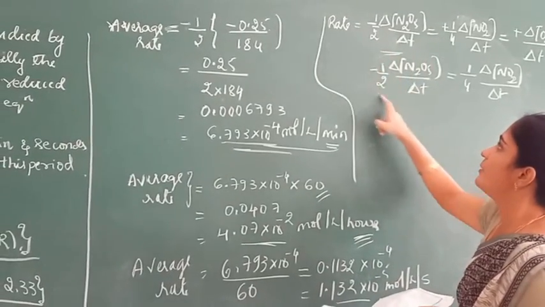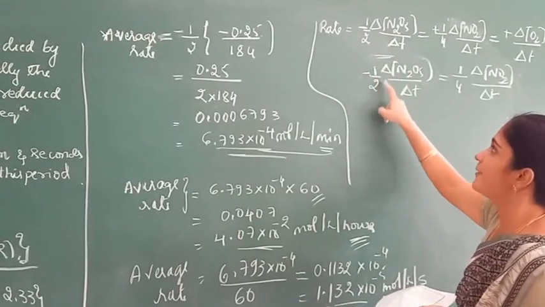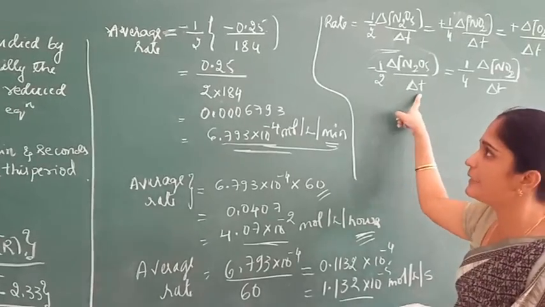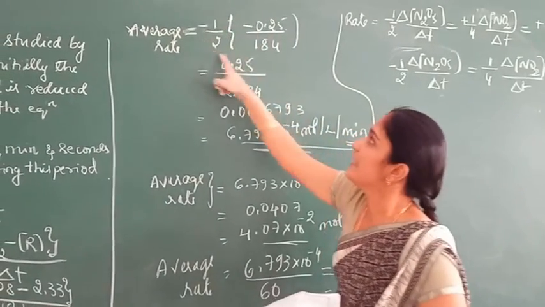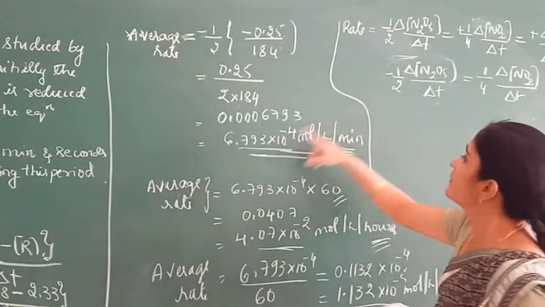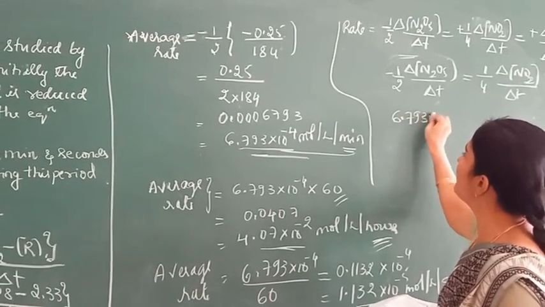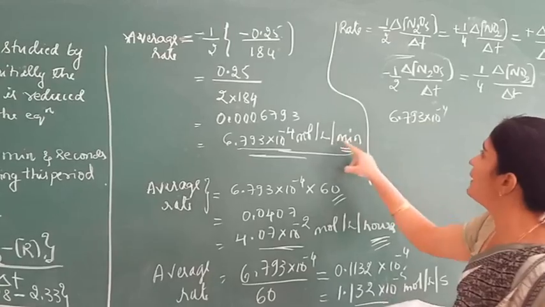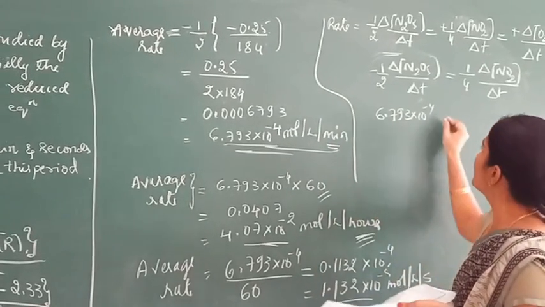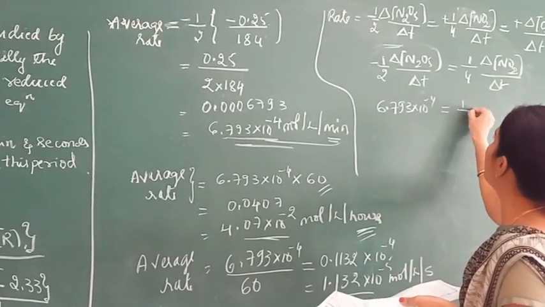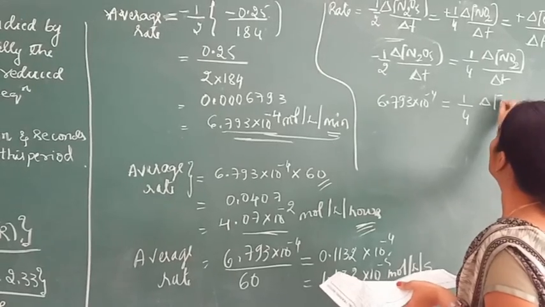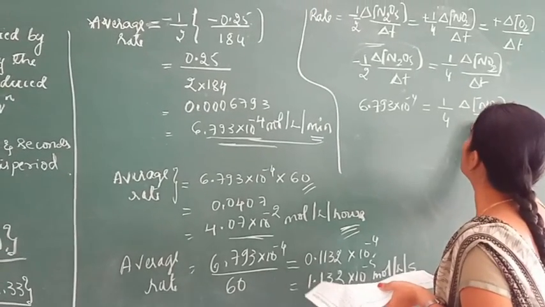So, the value of minus 1 by 2 delta N2O5 by delta T is 6.793 into 10 power minus 4 mole per liter per minute, equal to 1 by 4 delta NO2 divided by delta T.